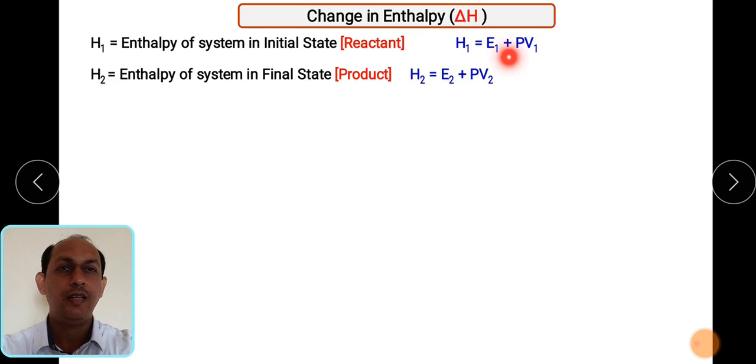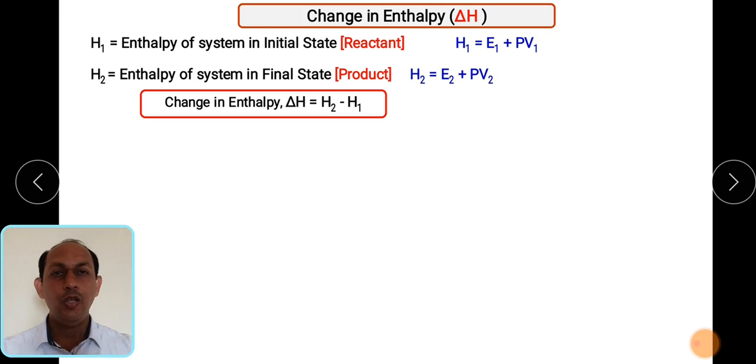Understood? So this quantity is the enthalpy at the initial state, and this quantity is the enthalpy at the final state. So how will we calculate the change in enthalpy, delta H? It is nothing but the difference between the enthalpy of the final state and the enthalpy at the initial state, that is H2 minus H1.